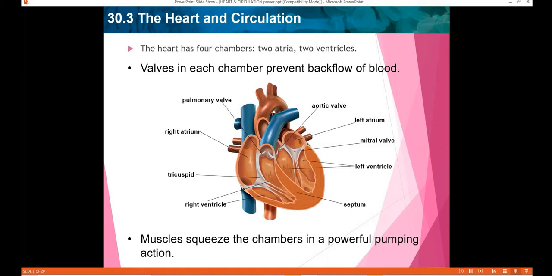Okay, let me tell you. In an open circulatory system, the heart pumps blood or a nutrient fluid into body cavities directly to the cells. Whereas in a closed circulatory system, the heart pumps blood through a continuous system of vessels in close contact with the cells. Okay, so now do we have an open circulatory system or a closed circulatory system? Ours is a closed circulatory system, right?